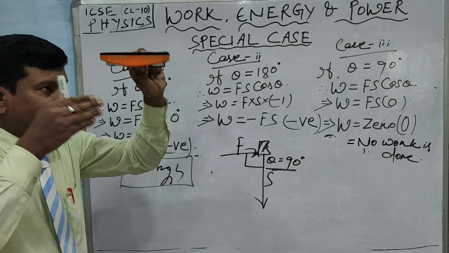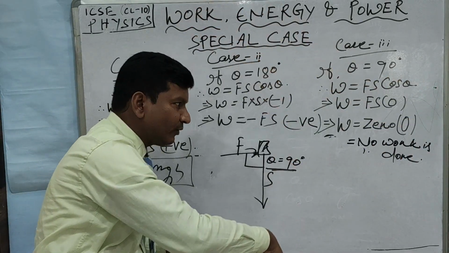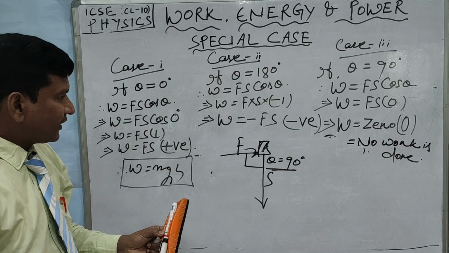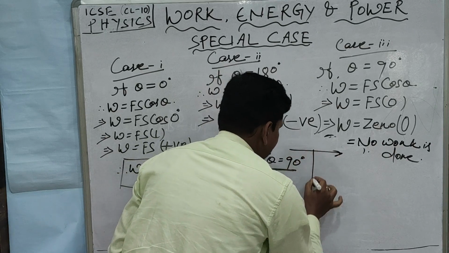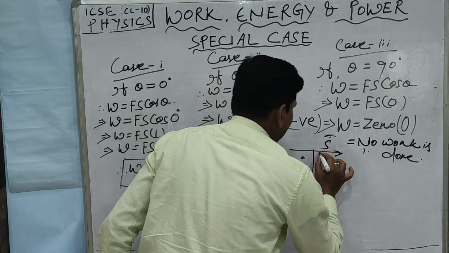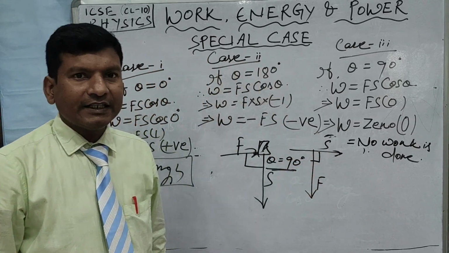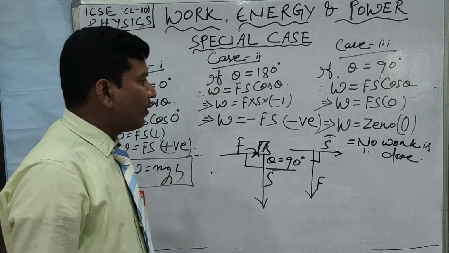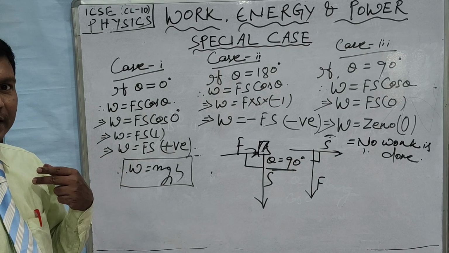Now the direction of the displacement is along this direction, and the direction of the force is downward. So what is the angle at this moment? This is the direction of the displacement and this is the direction of the force. This is force, this is the displacement. So the angle between the displacement and the force is 90 degrees. Therefore, no work is done by the force of gravity, not by me.